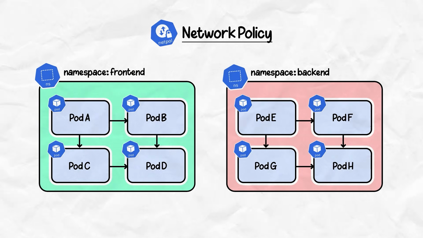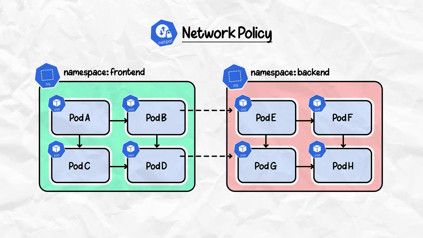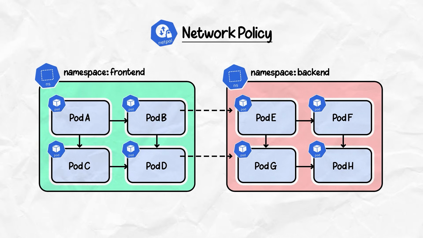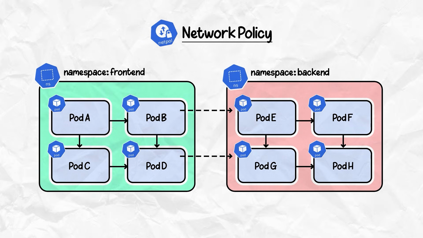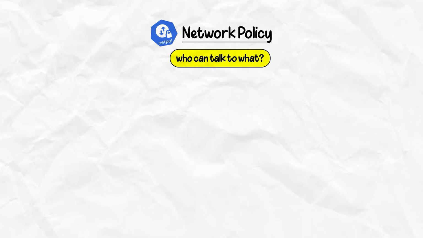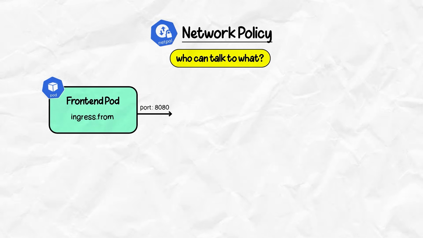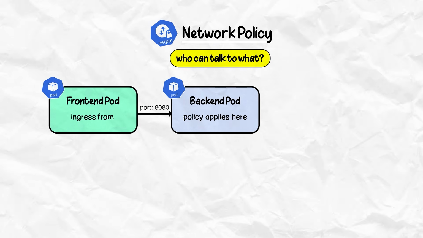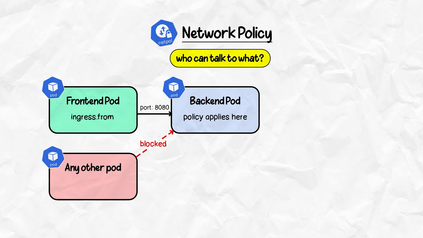Our next component here is network policy. Every pod in a Kubernetes cluster can talk to every other pod across every namespace. That's terrible for security. Network policies are how you write firewall rules. Front-end pods can talk to the back-end pods on port 8080. Nothing else can talk to the back-end pods at all.